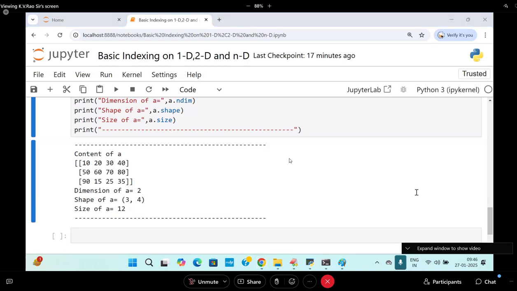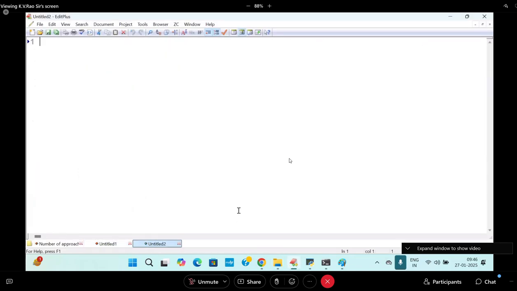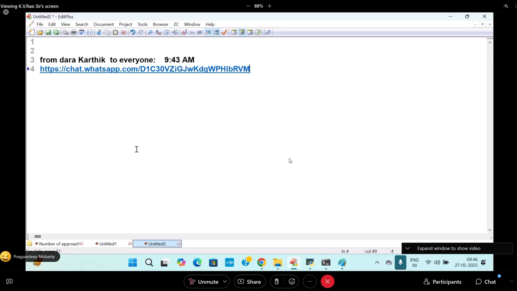So some student, Dara Karthik or something, sent some link. I don't know what that link is, because these days social media problems are coming more and more. Maybe he's creating a group or not, I don't know. Students, if anybody is creating WhatsApp groups, don't try to join those groups.